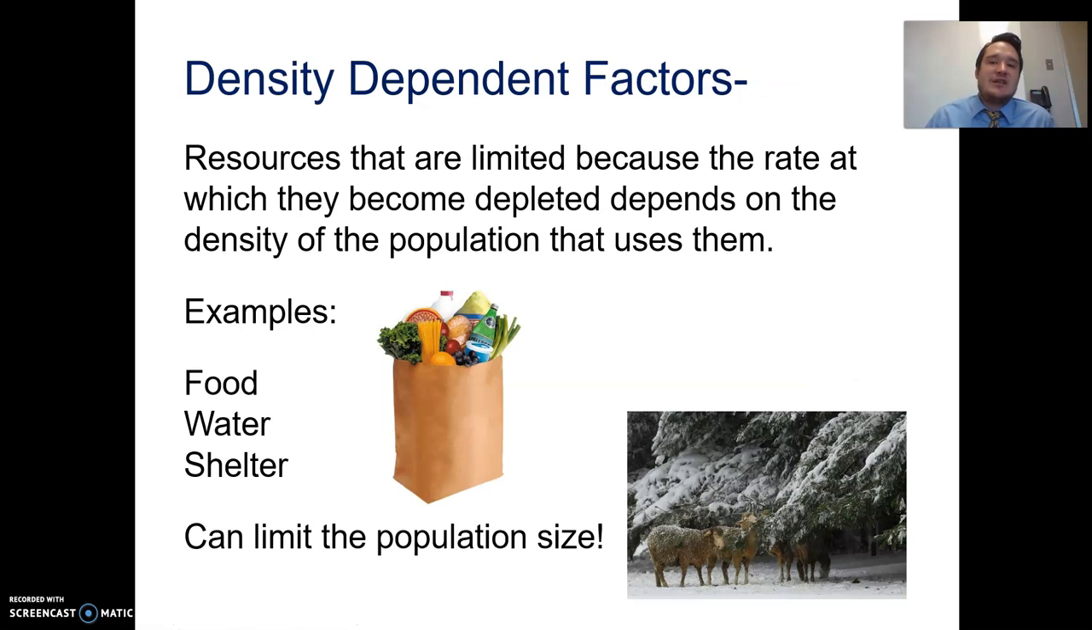We have something called density-dependent factors. These are resources that are limited because the rate at which they become depleted depends on the density of the population that uses them. Examples of this are food, water, and shelter. These are all going to limit the population size. If we do not have enough food, water, or shelter, then our population size won't be able to increase anymore, because as soon as we run out of food, the population cannot increase. In fact, it can only decrease at that point.